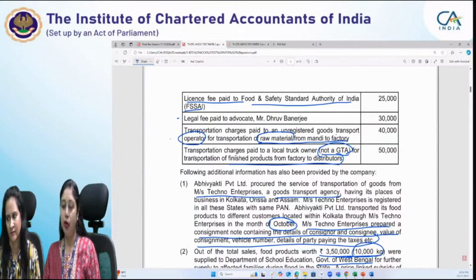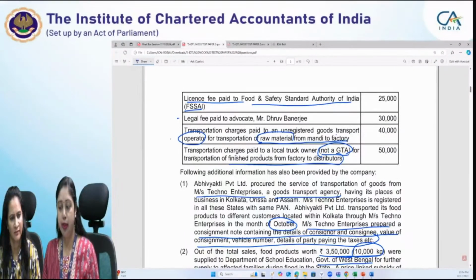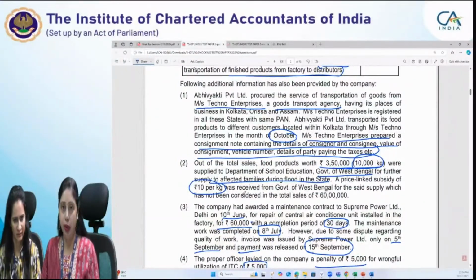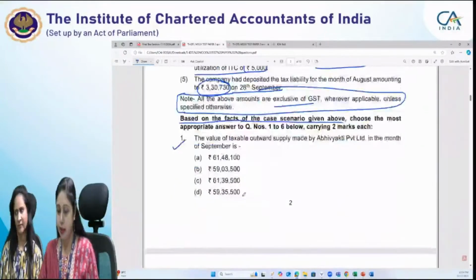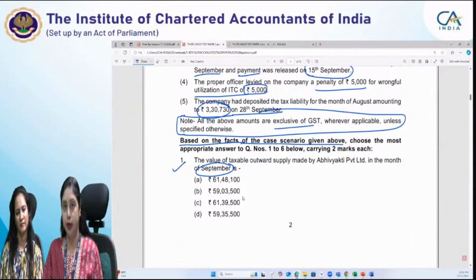Okay, for transportation of finished goods from factory to distributors, the transportation charges have been paid. So that means it's an inward supply, not an outward supply. Note 1 is with regard to October, so we do not have to see it, because it has been expressly given to us for the month of September. We have to compute the value of taxable outward supply.